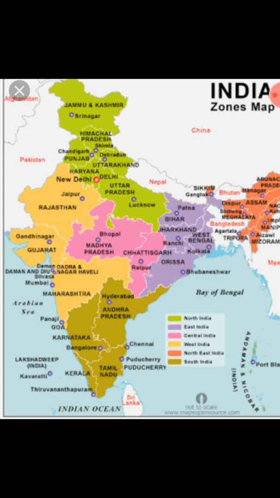In the central, Bhopal, Madhya Pradesh, and Raipur, Chhattisgarh. In the south are Tamil Nadu, Karnataka and Andhra Pradesh in dark green color. In our state, in the west, Rajasthan and Gujarat. These are all in the west direction. Like this I have told you about directions.